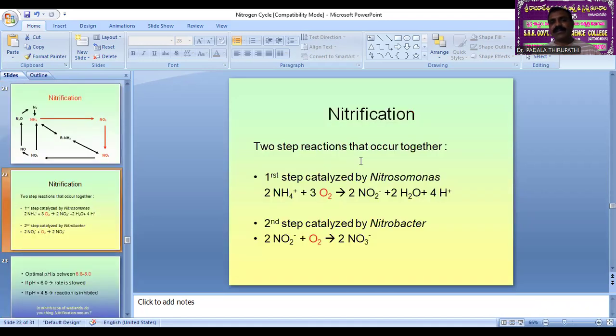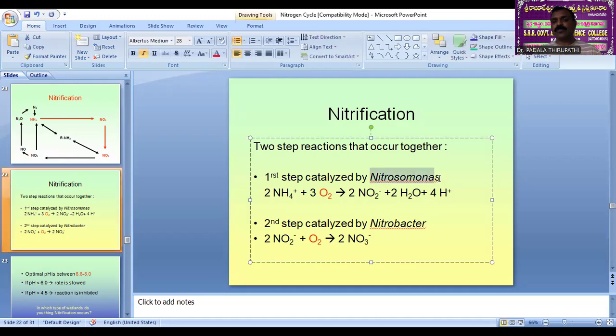Then nitrification. Nitrification is a two-step reaction that occurs together. The first step is catalyzed by Nitrosomonas, which converts ammonia into nitrites. This bacterium is Nitrosomonas. The second step is catalyzed by Nitrobacter.